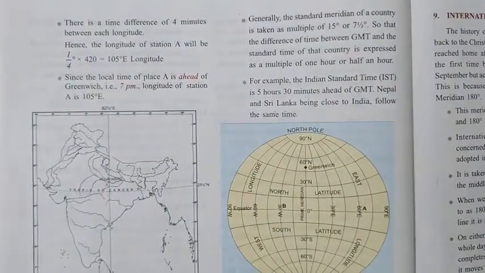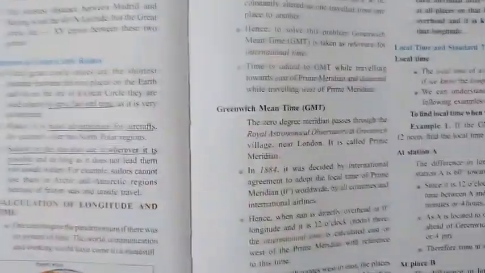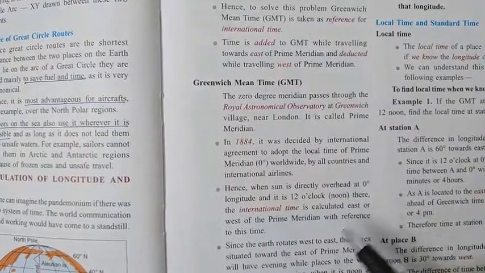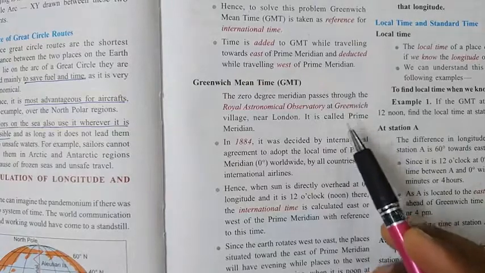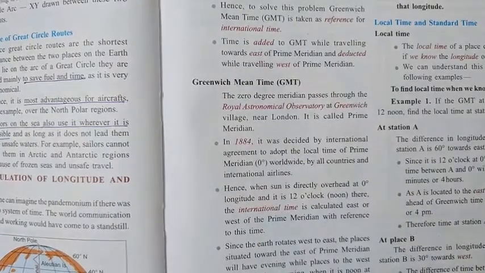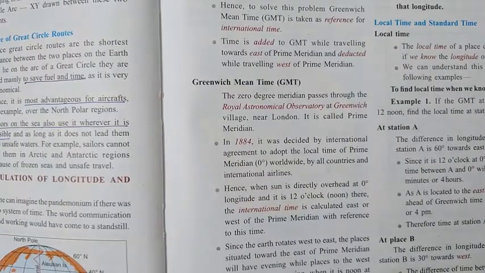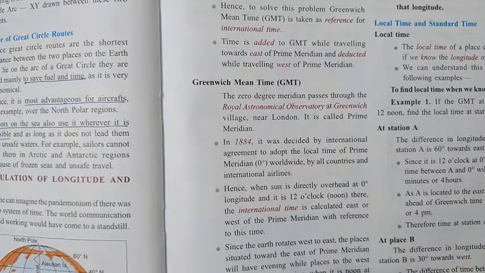GMT means Greenwich Mean Time, because the 0 degree meridian passes through a place, Greenwich, near London, where the Royal Astronomical Observatory lies, and this is why this longitude is fixed as the international time.